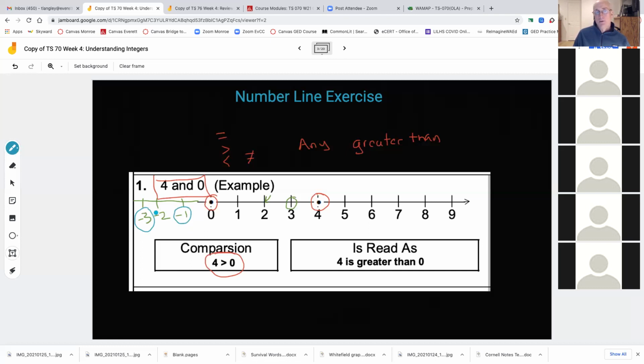Why? Because -1 is further to the right on the number line. So if I was to write this as a comparison, I would write like this: -3 is less than -1 there, okay? That's just kind of a little visual of understanding that anything that's further to the right on the number line is greater than.